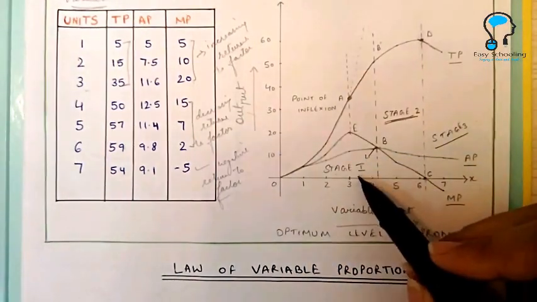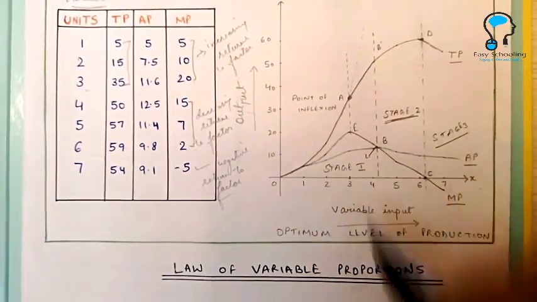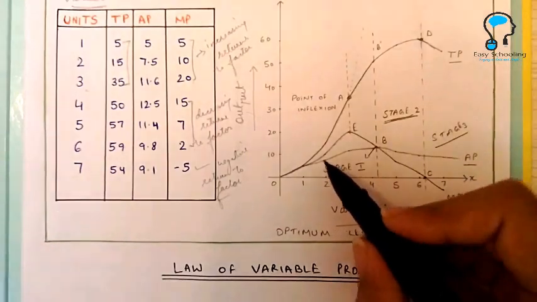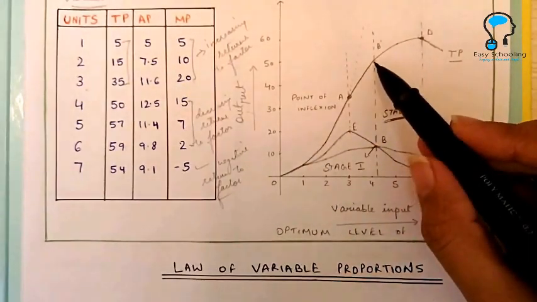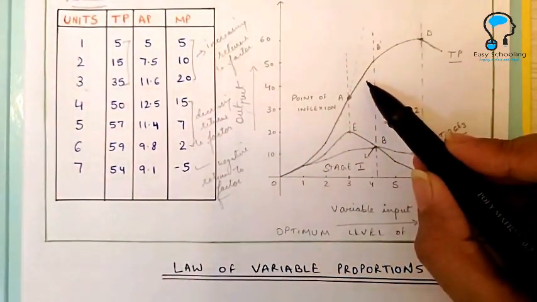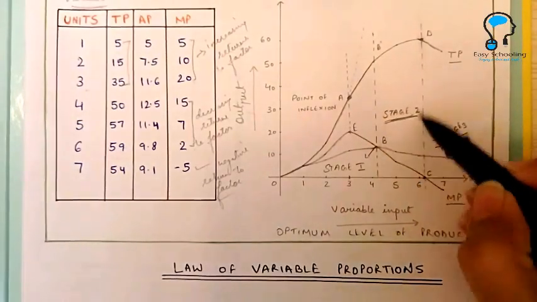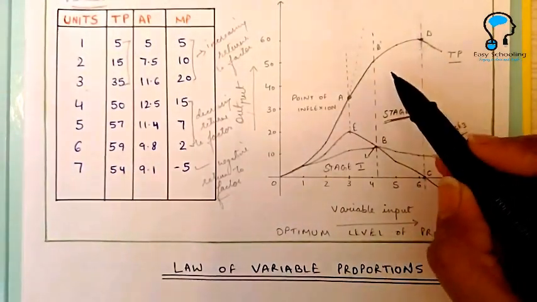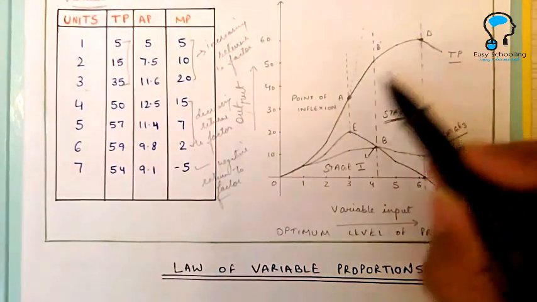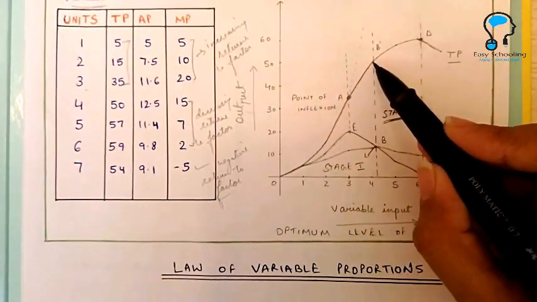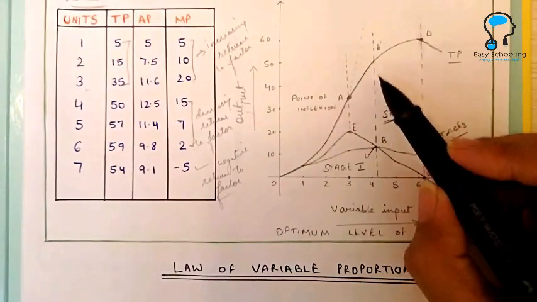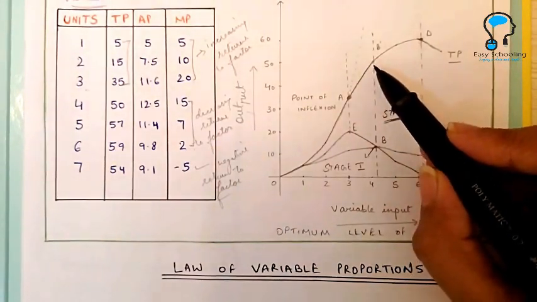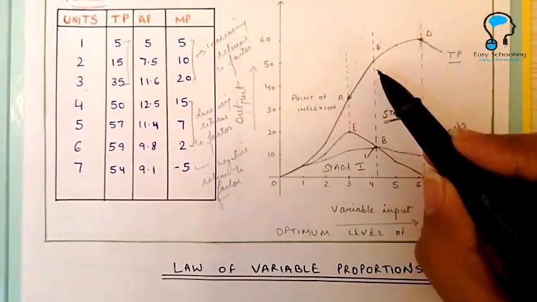And the producer will not stop the production in stage 1 because the fixed factors of production in stage 1 are not fully utilized. And how do we know that they are not fully utilized? Because in stage 2 we see that the production is still increasing. Okay, so since the production is still increasing, that means if we stop here, this will be our underproduction, because our fixed factors are still not completely utilized.